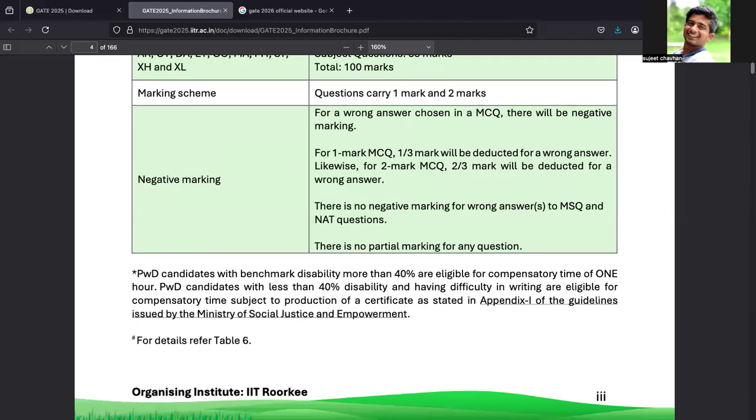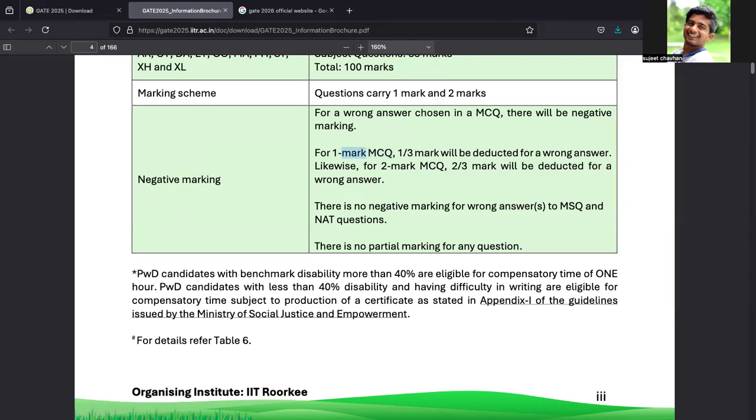A few people write an answer for all the questions in the exam. You should not do this because there is negative marking here. If you are 100% sure about the answer in the case of an MCQ, then only should you fill in that answer.